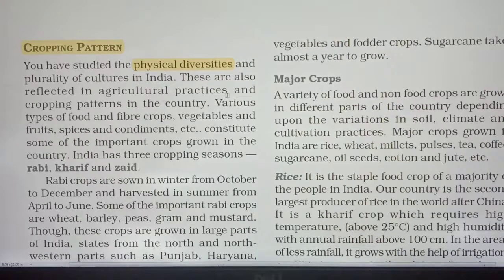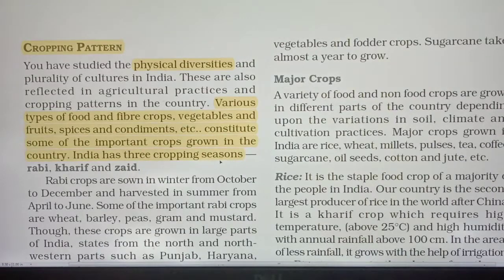In the northern area, what is there? Plains are there. This is physical diversity. And plurality of cultures means diverse culture is there. These are also reflected in agriculture practices and cropping pattern of our country. Various types of food and fiber crops, vegetables and fruits, spices and condiments, etc. constitute some of the important crops grown in the country.